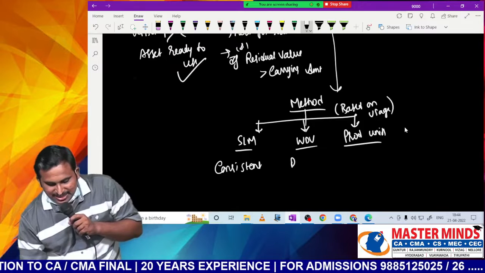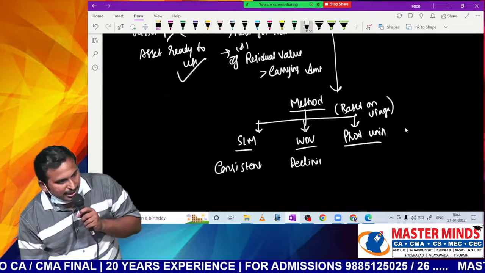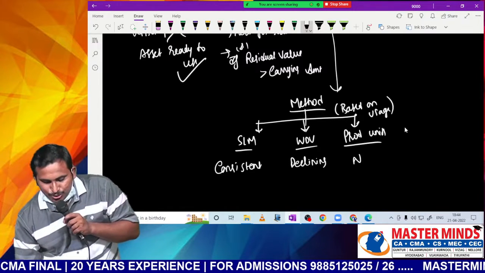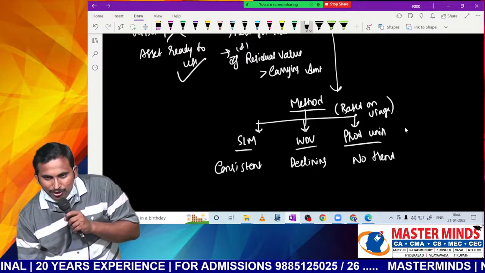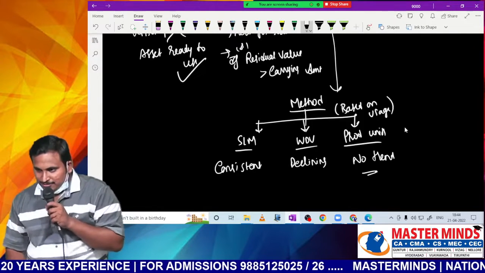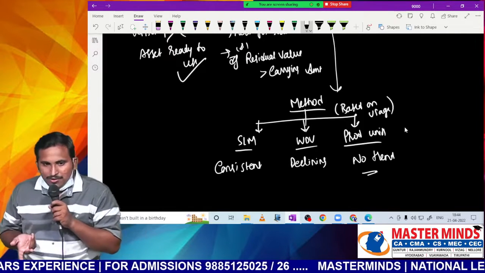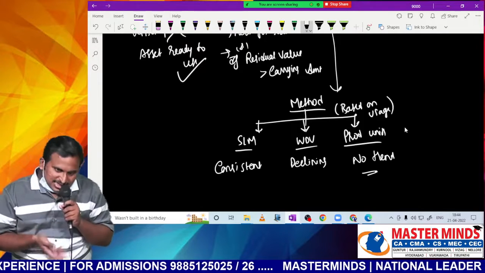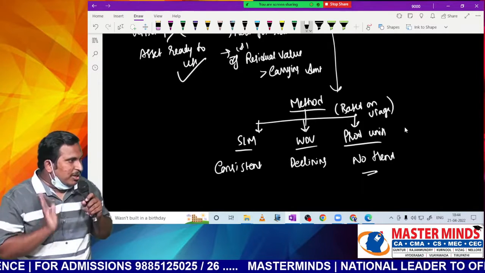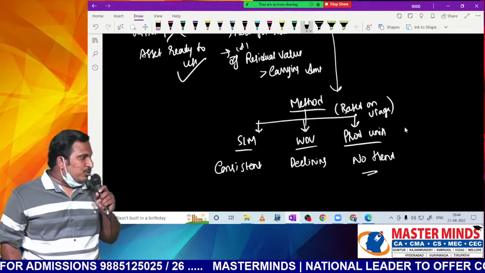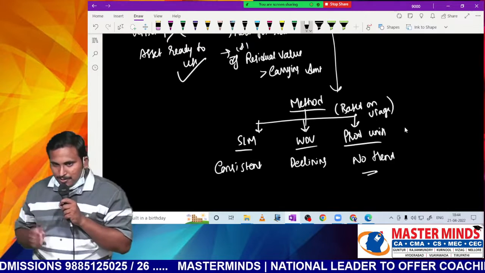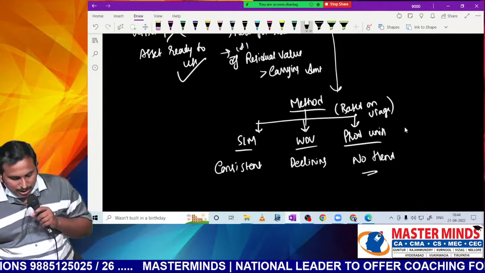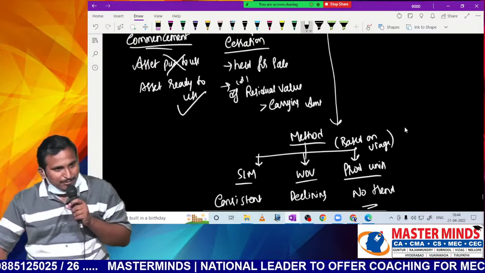If the usage is declining, we'll follow WDV. If the usage has no trend at all, then we follow the production units method. Continuous decline, WDV. Every year equal, SLM. No trend at all, simply based on the number of units produced, you follow the depreciation pattern. This is the method of depreciation.